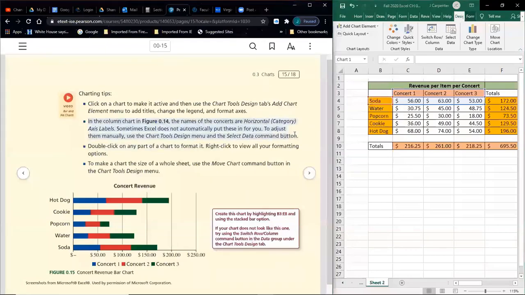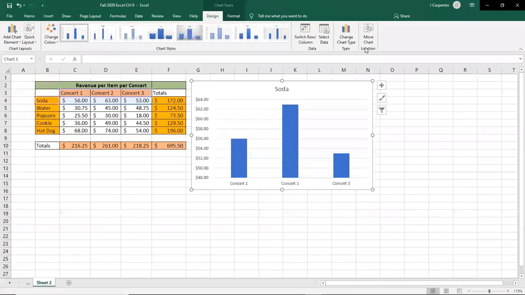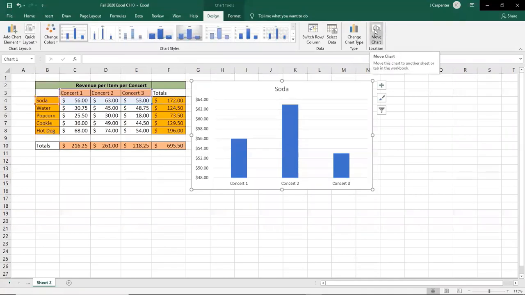So we already talked about this basically, that sometimes Excel does not put the horizontal labels in there, or any labels in there. So you have to do that by going manually into Chart Tools, Design, and then Select Data. To make a chart the size of a whole sheet, use the Move Chart command button in the Chart Tools Design. So Design, and then Move Chart. So again, something that might be helpful for you later.